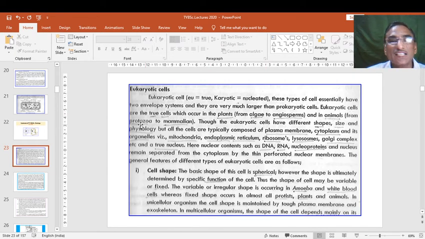Eukaryotic cells are the true cells which occur in plants, for example algae or angiosperms, and in animals from protozoa to mammals. Though eukaryotic cells have different shapes, sizes and physiology, all the cells are typically composed of the plasma membrane, meaning the outer covering of the cell, then the cytoplasm, the internal material, and its organelles.